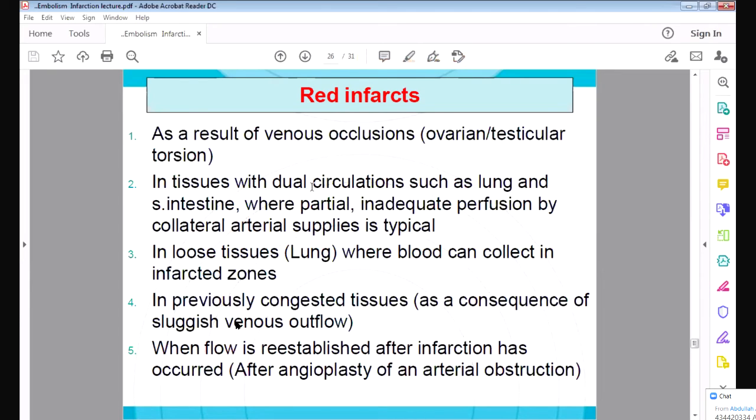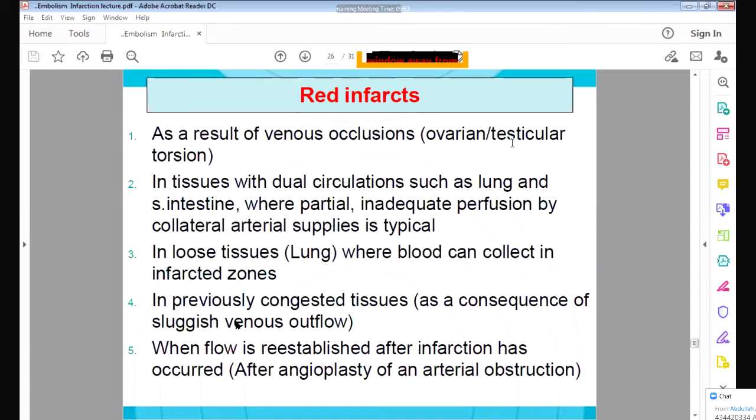Also, in tissues with dual circulation, like the lungs and the intestine, even if one artery is damaged, there is another artery supplying the blood. So in that case, the color of the infarct will be red. Also in venous occlusion, when there is congestion, like in the ovaries and the testes, the color of the infarct will be red.